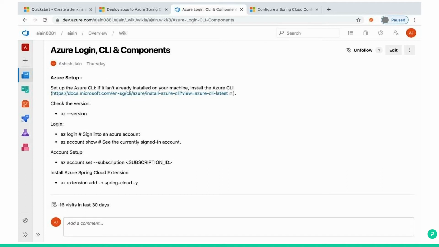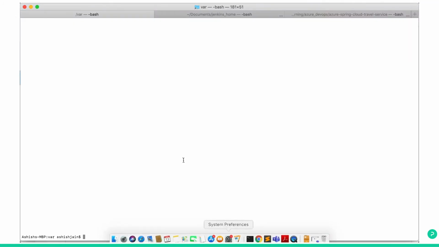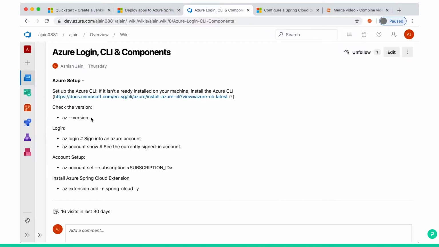Now we will check whether our CLI is installed successfully or not. So these are some commands. We'll start by typing on the command prompt. We'll see what the version is if it's successful. So I'll just copy this command and type it.